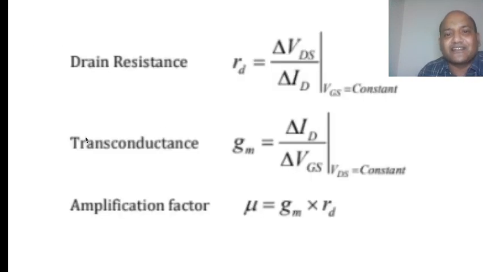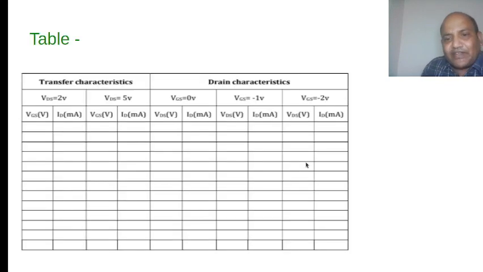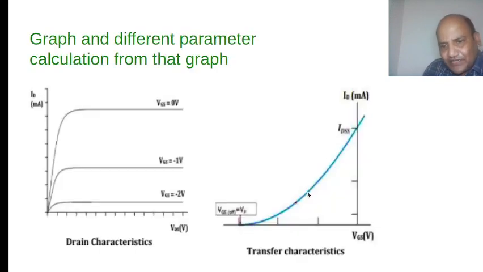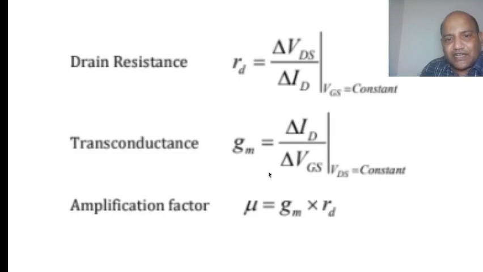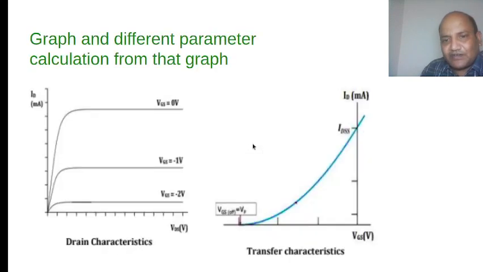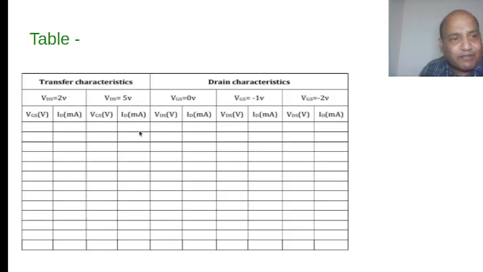Now come to transconductance. Transconductance is the ratio of change in drain current to change in VGS. If you concentrate on this, you will see that the slope of this curve is giving you your transconductance. Where does this curve come from? By plotting ID versus VGS at a particular VDS.